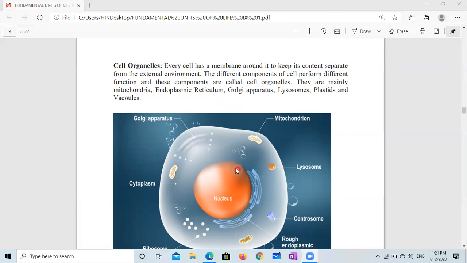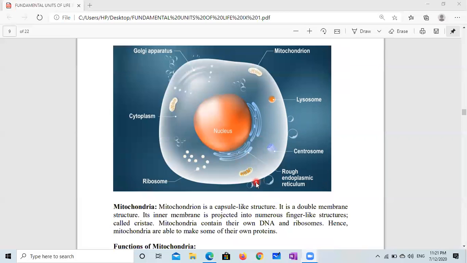Plastids, which are present in plant cells, and vacuoles, which are mainly present in plant cells, but very small in animal cells. Now, we'll discuss one by one all the cell organelles. First, we take the topic mitochondria. Mitochondrion is the singular of mitochondria. This is a capsule-like structure. It is a double membrane structure.